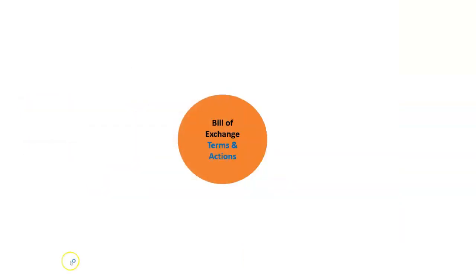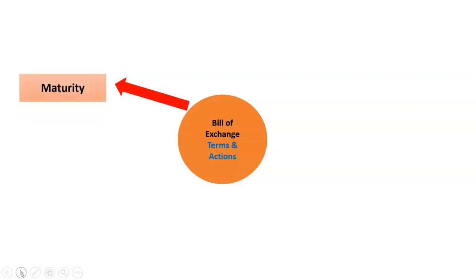This is really an important video because it covers in detail different actions, terms, and scenarios that may happen in bill of exchange transactions. For example, bill may mature normally and necessary journal entries can be made in the books of all the relevant parties. Bill may be discounted by the drawer or holder from the bank to get immediate cash.